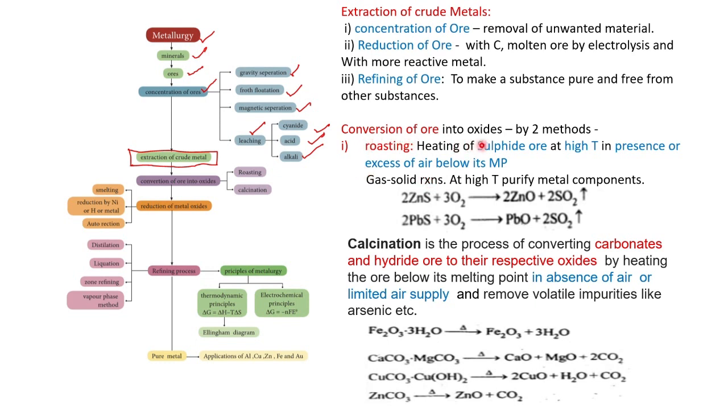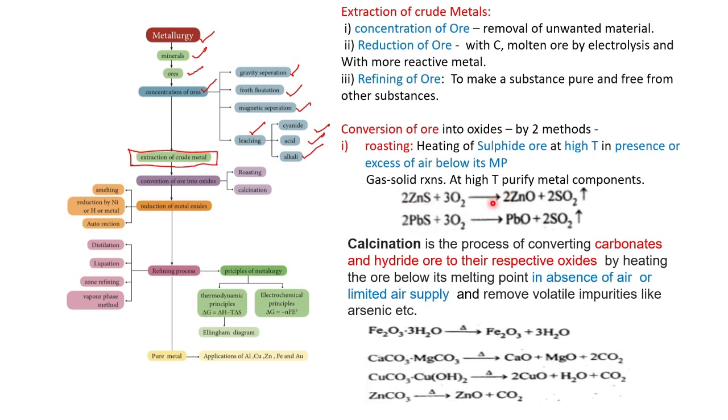Then conversion of ore into oxides is done by two methods, roasting and calcination. Roasting is done in the presence of air, an excess of air, at high temperature. Sulfide ores can be treated by the roasting method.